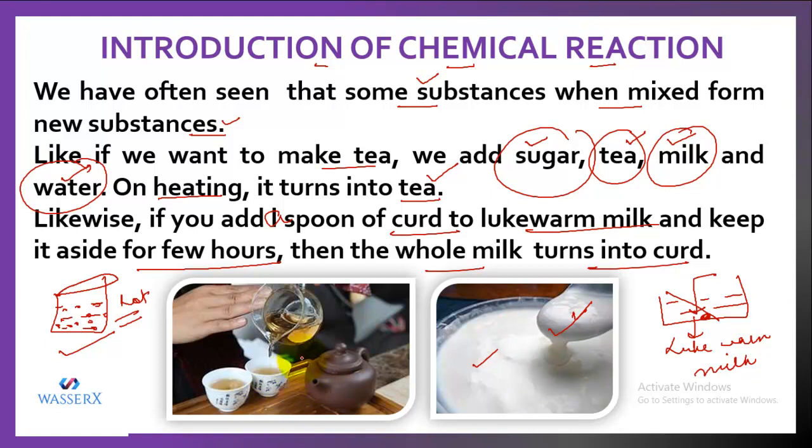Likewise, when you make tea, you add all the ingredients as we have seen, sugar, tea, milk, water, everything. And when we heat it, it gives rise to tea. And this tea which is formed cannot be reversed back into tea, milk, sugar, and water. So the change which has occurred is irreversible and permanent. So again, this is a chemical reaction.